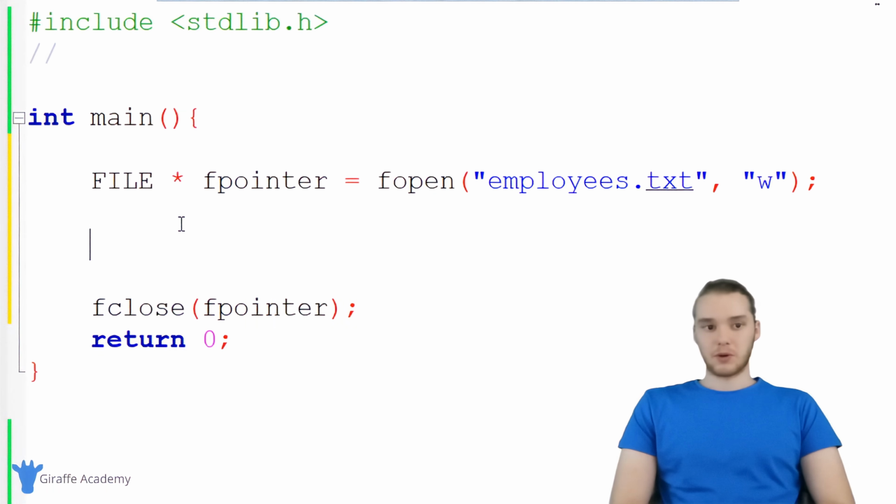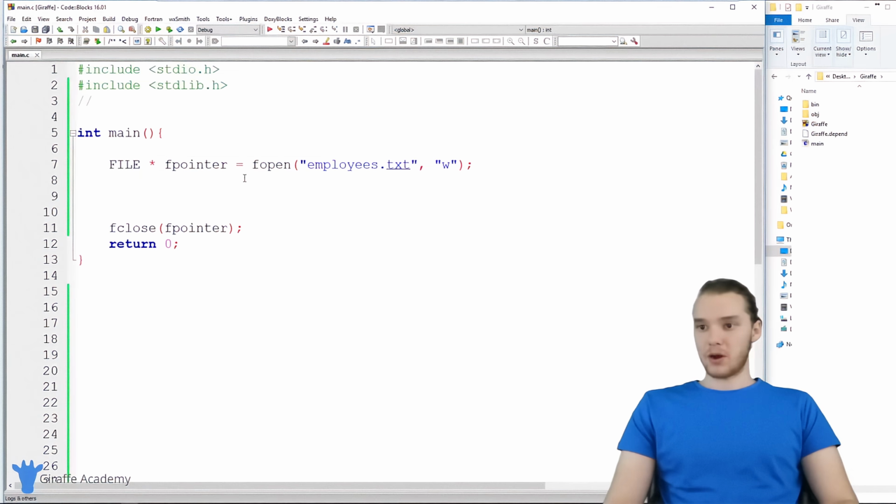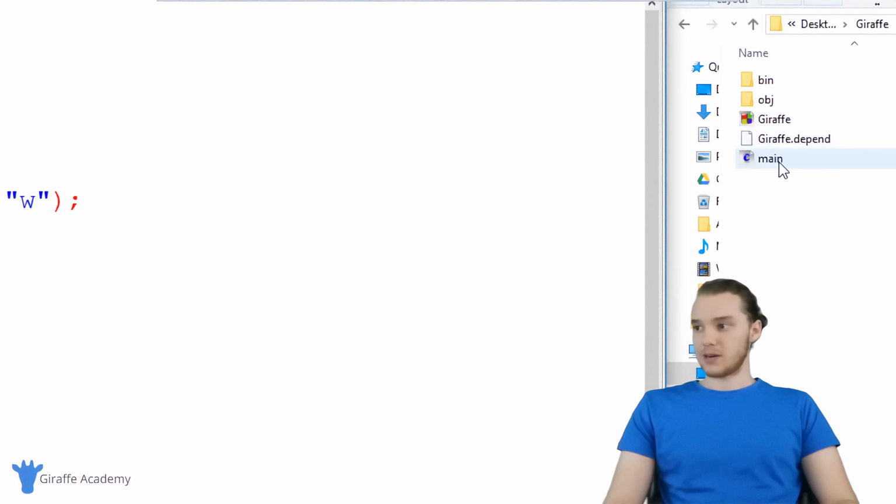And what I want to do is write some information to this file. But actually, let me just show you guys really quick what's happening here. Without doing anything else, just using this line right here, when I run my program, a new file called employees.txt is going to get created. Over here, I'm in my little directory.